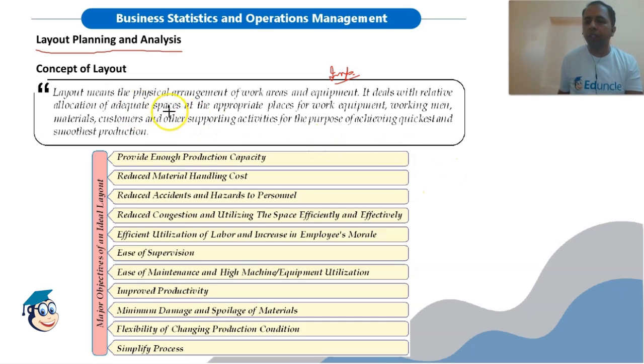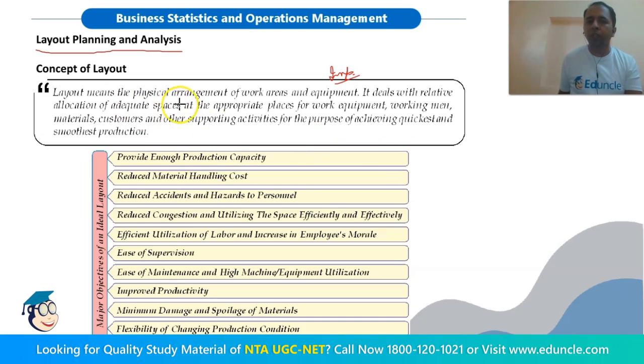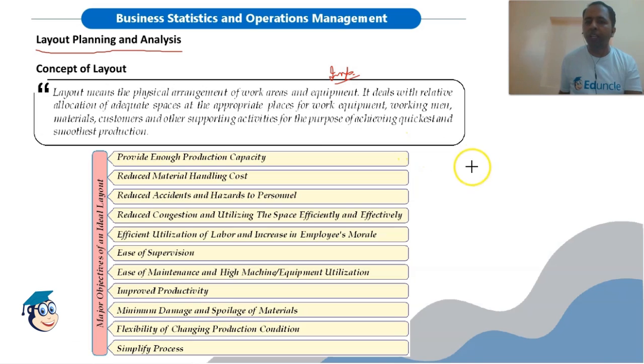We should assign adequate space to each working area, and there should be an appropriate place for a particular working area also. The objective is quick and smooth production.